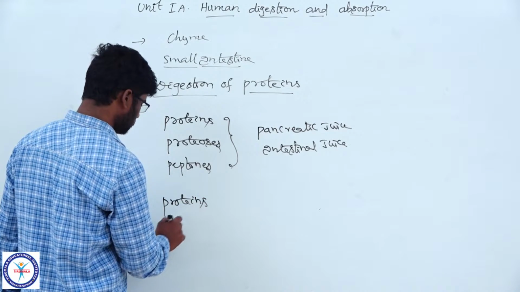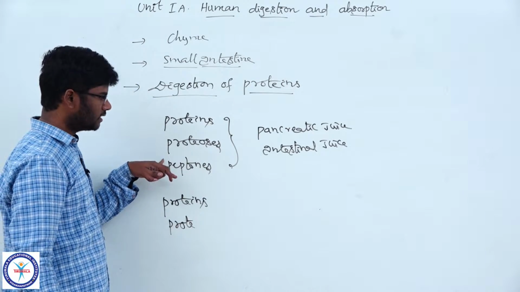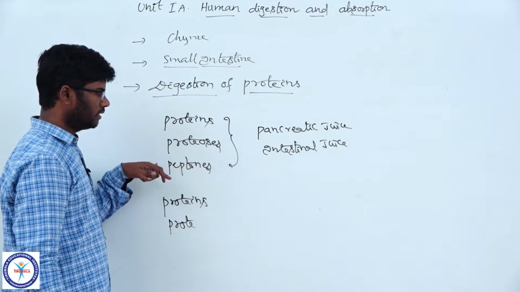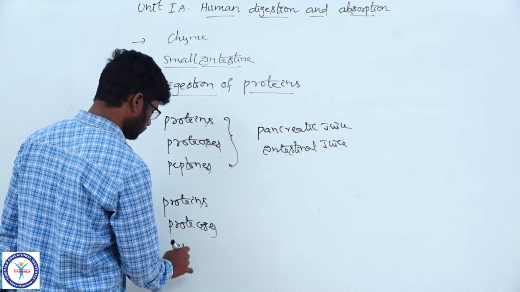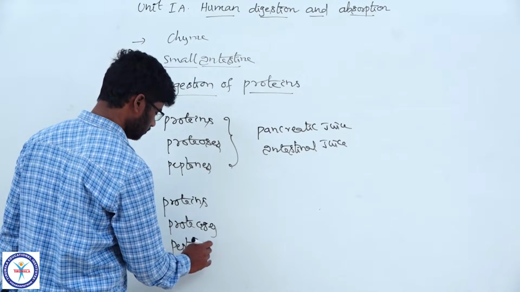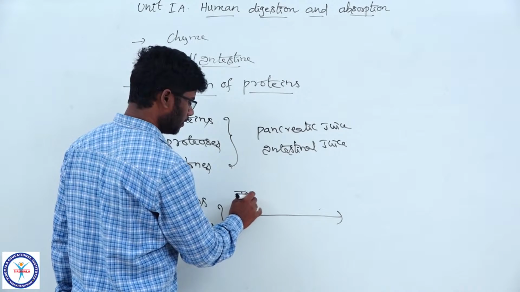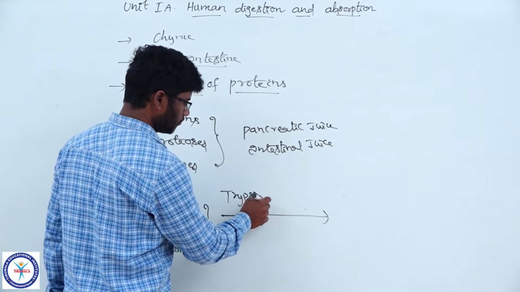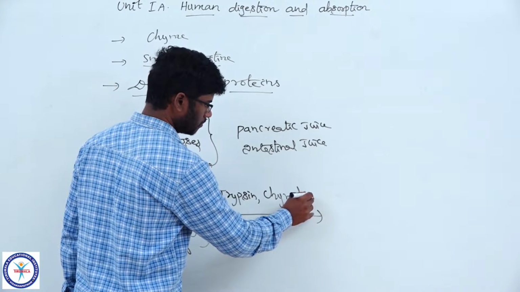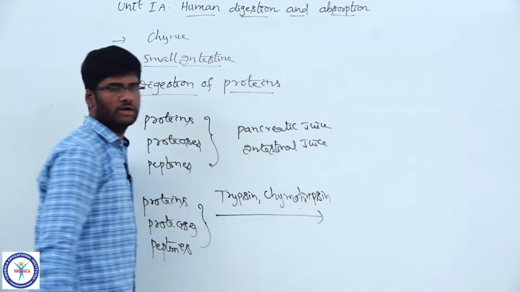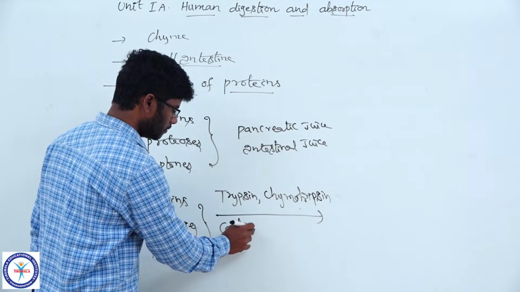Now, proteases and peptones are the partially digested proteins which are present in the chyme. These three are acted upon by trypsin, chymotrypsin, and carboxypeptidase.